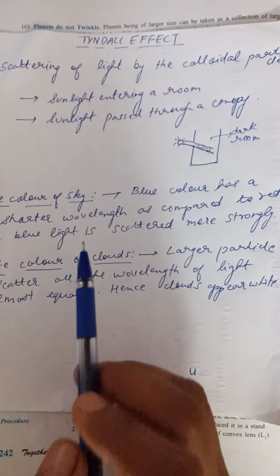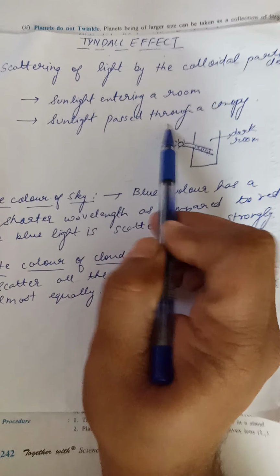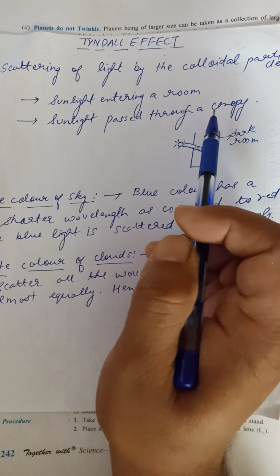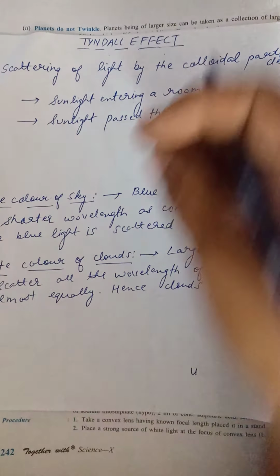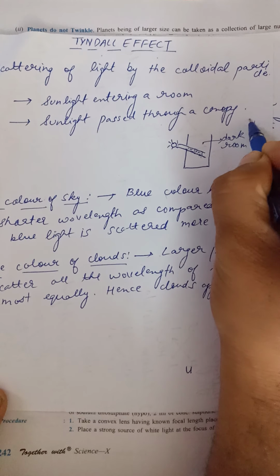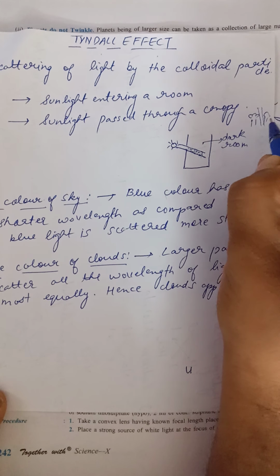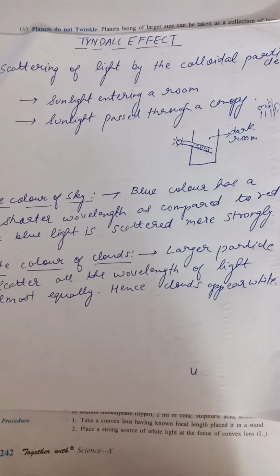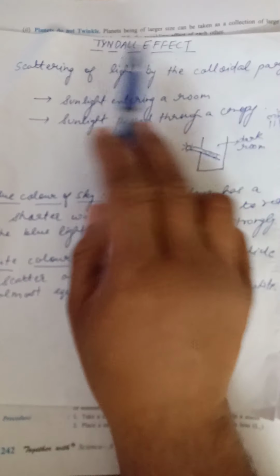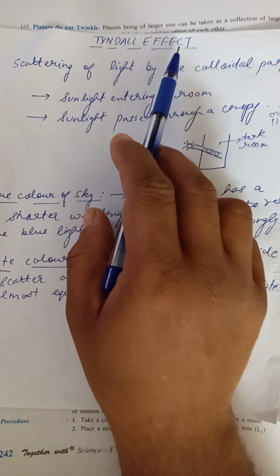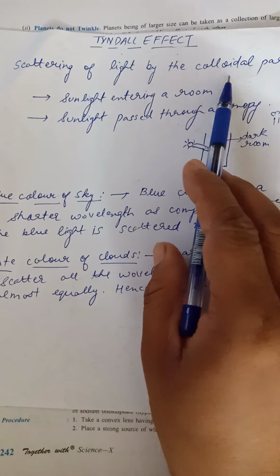You can see the Tyndall effect when sunlight is entering through a dark room, or when sunlight is passing through the canopy of the forest. You can see that when so many trees are together and the light is entering, in that light you can see the suspended particles, and those suspended particles are visible due to this process which is called the Tyndall effect. So Tyndall effect is the process of the scattering of the light by the colloidal particles, the particles which are suspended.